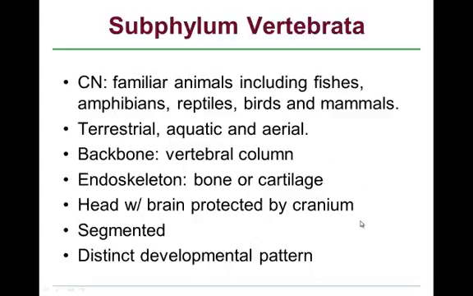In some alternative taxonomic schemes, this group is called the Craniata, named after the cranium rather than after the vertebral column. These animals are segmented. Humans are segmented. We have segmentation in our muscles, and we'll show you that in some of the different groups. And also a distinct developmental pattern is seen here.